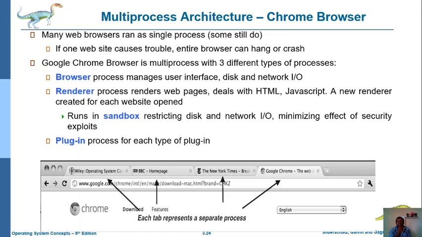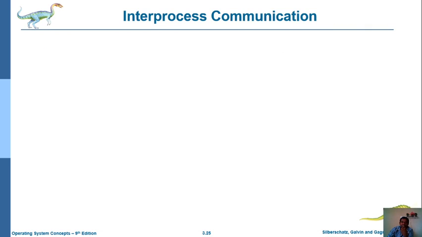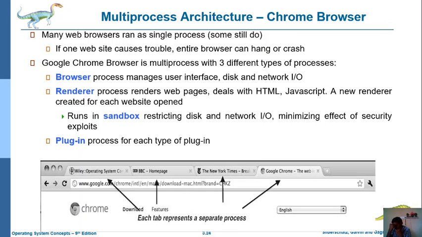For that purpose we are using the plugin. With the help of these three, we can easily implement a multi-process architecture. So these are the details about terminating the process and what is meant by multi-process architecture.